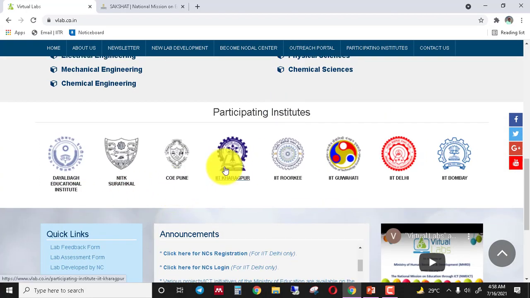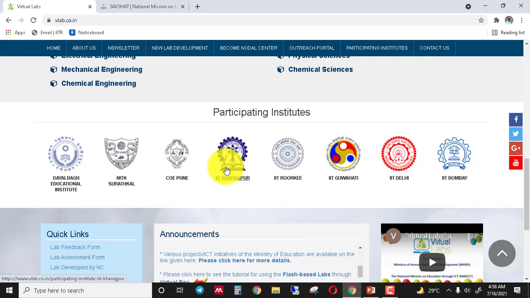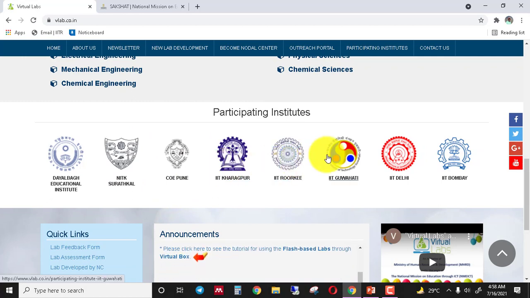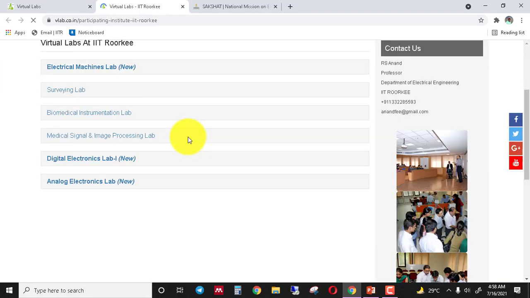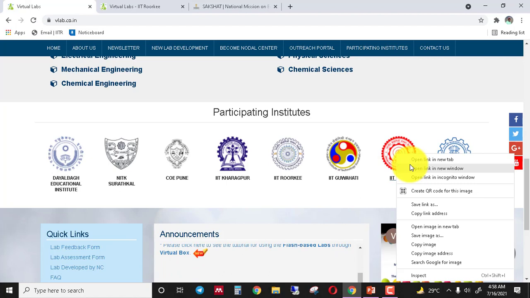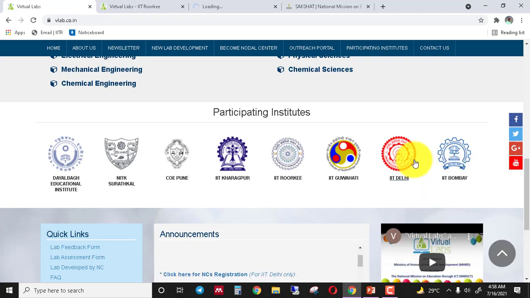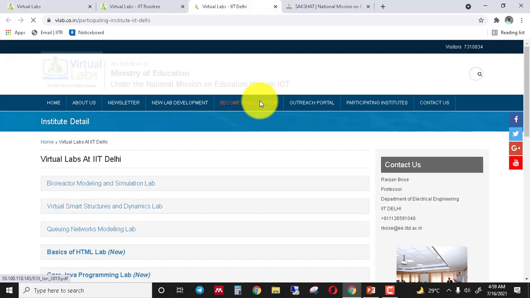You can click any one of the participating institutes and check out the labs contributed by that particular institute, right? Like if I click IIT Roorkee, on this page all the labs contributed by IIT Roorkee are available. When I check out another participating institute's website, here is the list of all the labs contributed by that institute, right?